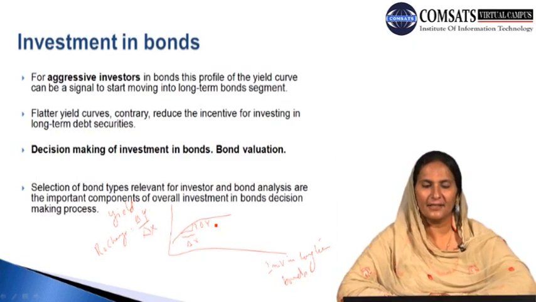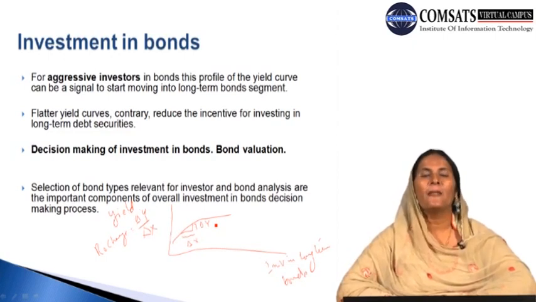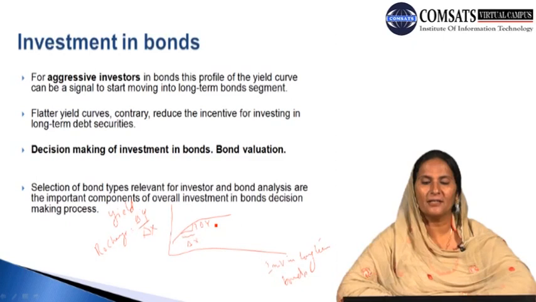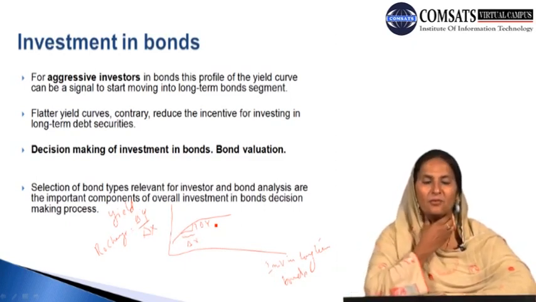This basically indicates the decision making process, and we can say that the investor should be careful about the selection of the bonds. What type of bonds the investor should select is important, and they should properly analyze the trade environment prevailing in the bond market in order to undertake their decision to purchase the bonds, and in order to purchase the bond for having some yield in the future.